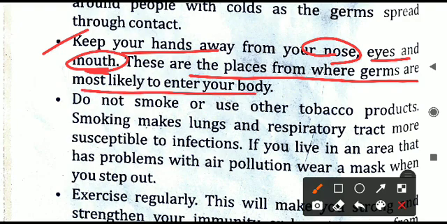In case you are not able to wash your hands at a given time, then this second point is more important. You have to keep your hands away from the nose, eyes, and mouth. Do not touch them again and again. It is better to leave this habit, especially when you are not able to wash your hands. Whenever you feel like touching your eyes, nose or mouth, be careful that you have washed your hands, because there may be germs on them. You would have contacted some surface or someone else.